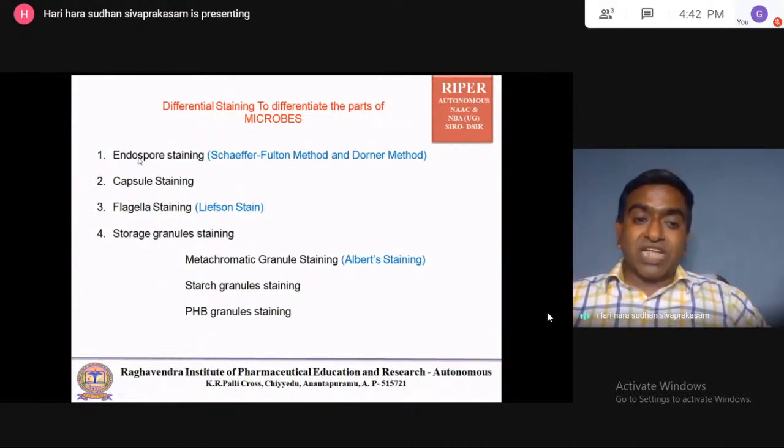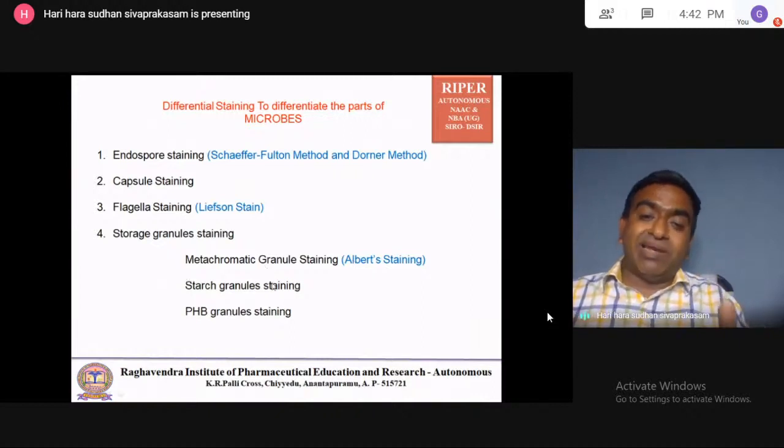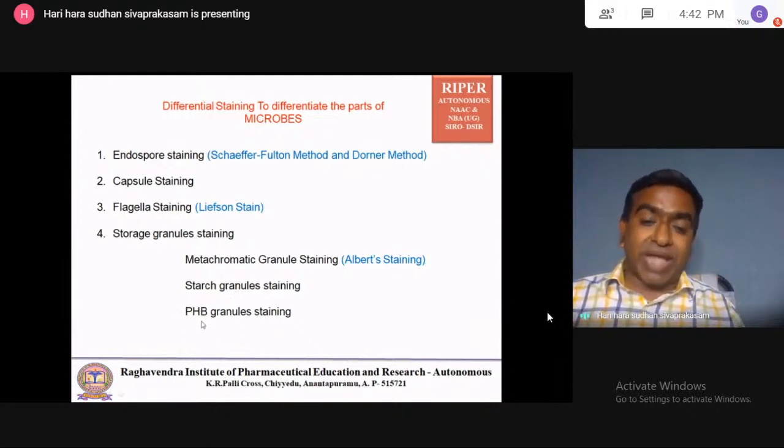So here examples have been given: endospore staining, capsule staining, flagella staining, storage granules staining. There are different types of storage granules in the cell. Metachromatic granules are there, starch granules are there, where mainly iodine is used. PHB granules are there. PHB is polyhydroxybutyrate.